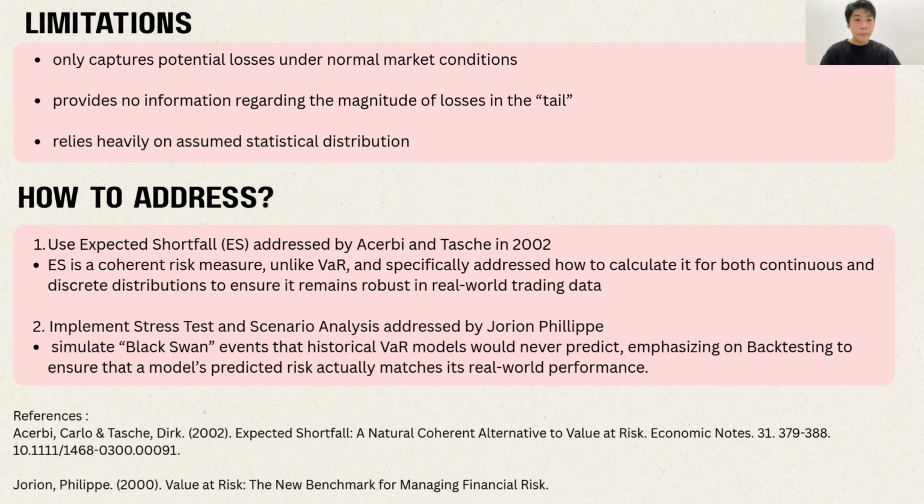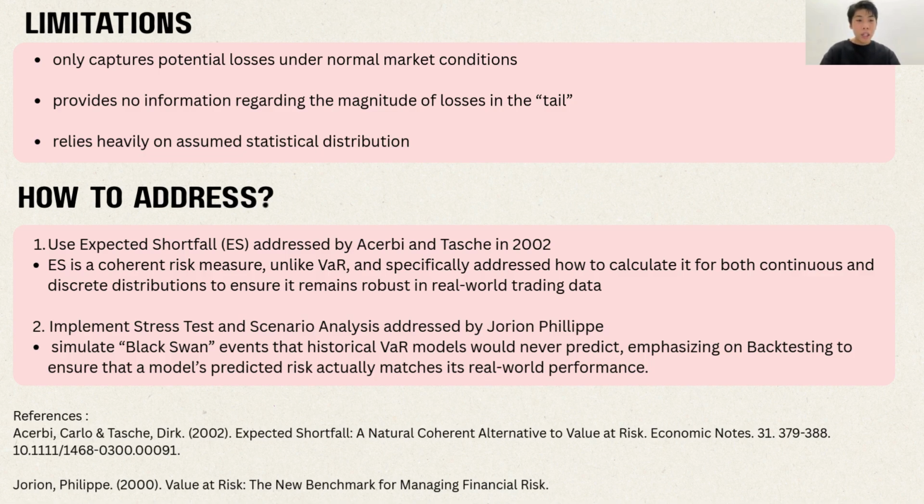After studying the limitations of VaR, next let's think of how to address them. A paper by Artzner and others in 2002 addresses VaR's limitations by using expected shortfall, which is ES. They prove that ES is a coherent risk measure, unlike VaR, and specifically address how to calculate it for both continuous and discrete distributions to ensure it remains robust in real-world trading data.